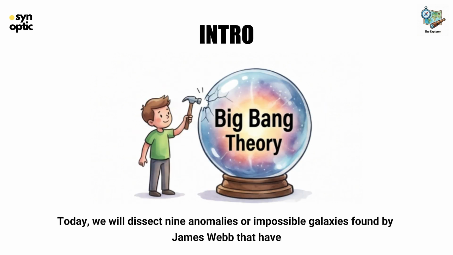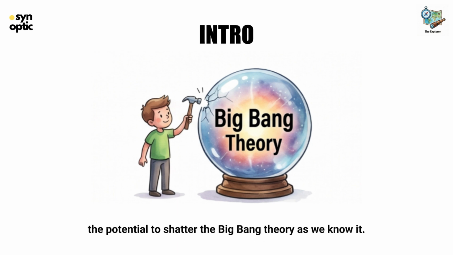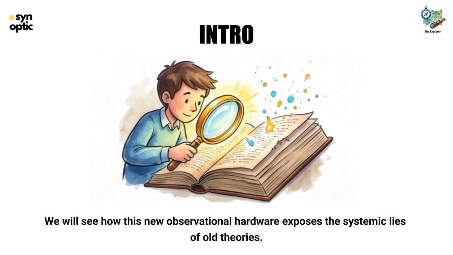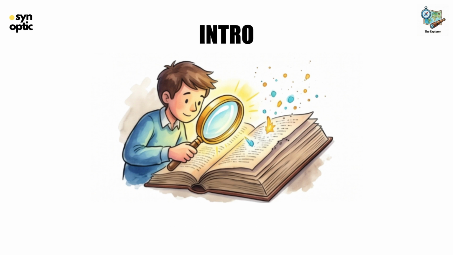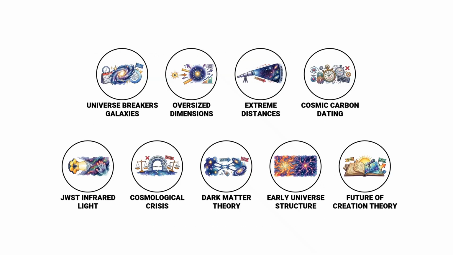Today, we will dissect 9 anomalies or impossible galaxies found by James Webb that have the potential to shatter the Big Bang theory as we know it. We will see how this new observational hardware exposes the systemic lies of old theories. Prepare your critical logic. Let's break them down one by one.